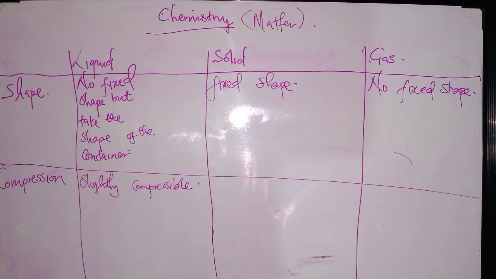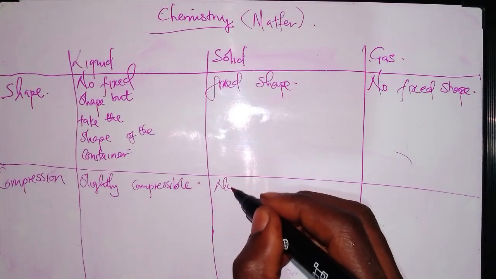Yeah. What do we mean when we are saying compression? When we are saying compression, we are saying that you take something and you try to put pressure on it to see if it will be broken or deformed. But when you talk about a solid, whenever you apply pressure on it, it does not do anything. When you sit on a chair, you are applying compression to the chair. That chair, because it is solid, won't be compressed. So solids are not compressible.